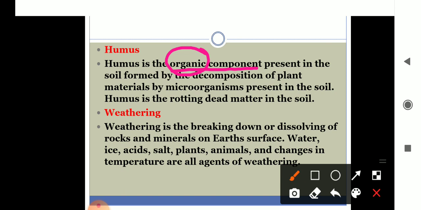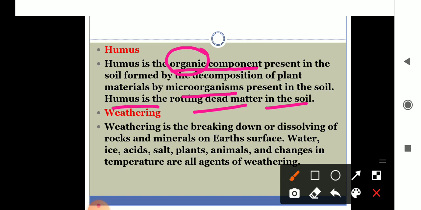Humus is an organic component present in the soil, formed by the decomposition of plant material or animal material by the microorganisms which are present in the soil. It means microorganisms decompose the plant and animal debris and convert it into humus. Humus is the rotting dead matter in the soil. It makes the soil fertile, and increases the water holding capacity, water absorption capacity.